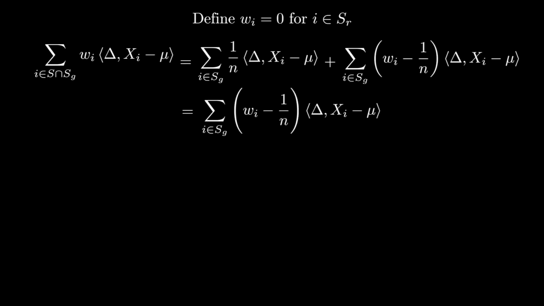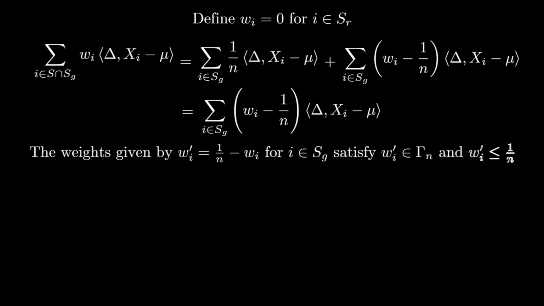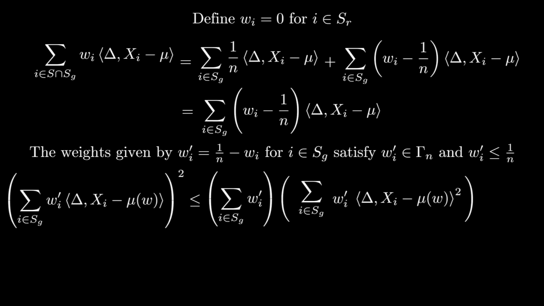To upper bound the second term, let wi prime be the negative of the weights in the expression above. That is, wi prime is equal to 1 over n minus wi for all i in SG. It's not hard to see that the wi primes are all non-negative and sum to at most 1, so they're also in the subsimplex. Moreover, wi prime is entry-wise at most 1 over n. The fact that w prime is in the subsimplex means that to bound the square of the expression we have, we can invoke the same fact as before. We're technically squaring the negative of the expression we had, but obviously that's equivalent. When we apply that fact, we get the following expression.